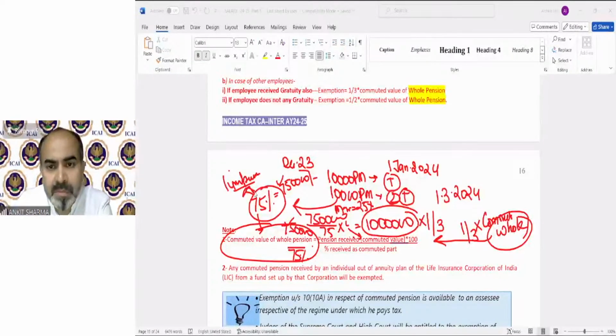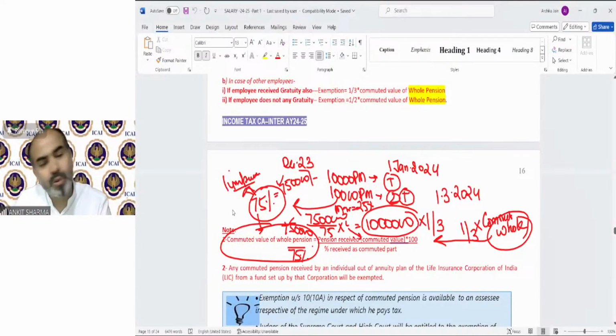Yes, somebody is asking, do we have to refer to the previous batch section for notes? Look, for examination purposes, assessment year 24-25 is applicable for your examination also. So those notes are for assessment year 24-25. You can go through those notes, not an issue. Any more queries, students?